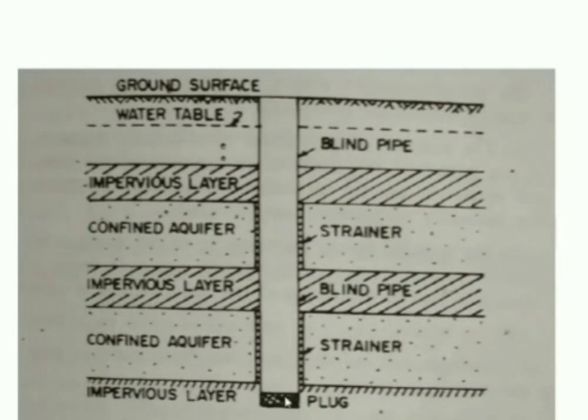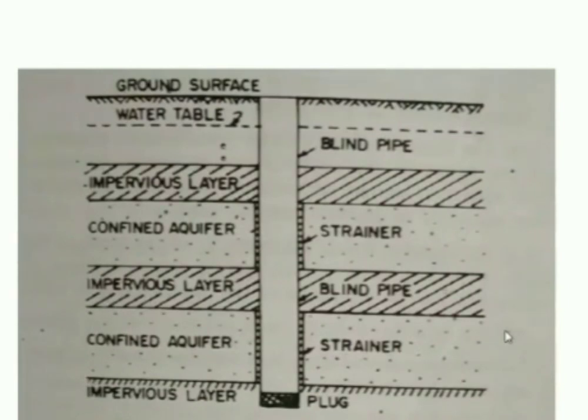From the bottom, some material, due to some pressure and other things, might get into this well, and we don't want to encounter that kind of problem. So we'll be going for plugging. The water enters sideways in case of the strainer type of tube well.